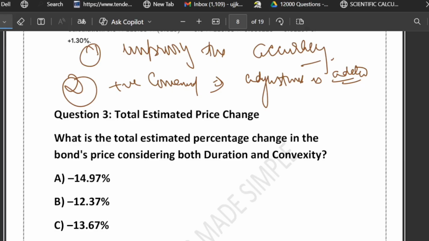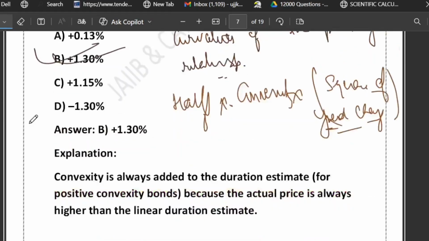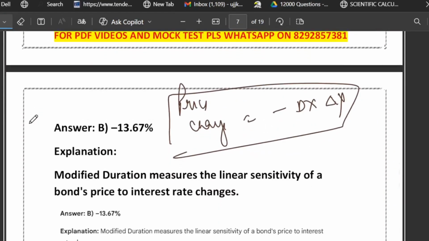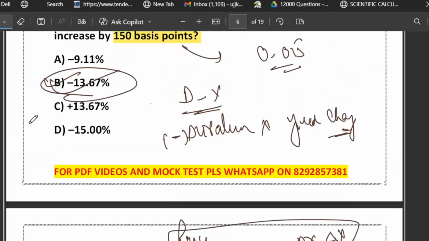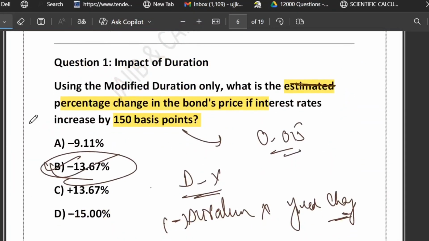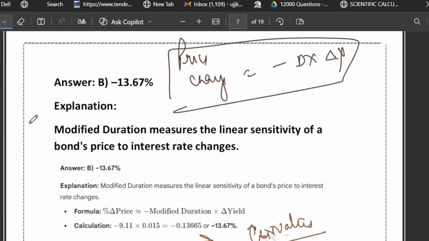So now friends, convexity. Let's combine the impact of duration and convexity adjustment separately. In the first question we saw the impact of duration, and in the second question we saw the impact of convexity adjustment on the price change. Now let's combine both of them.